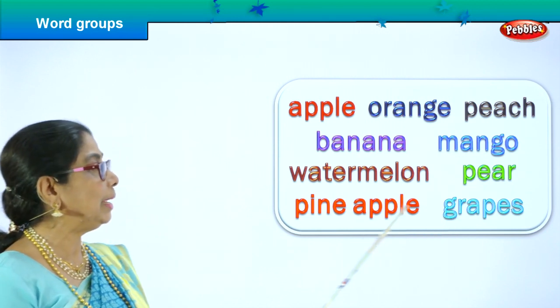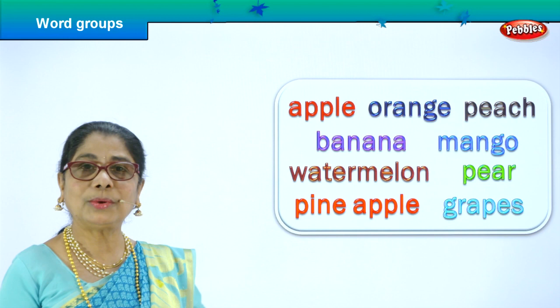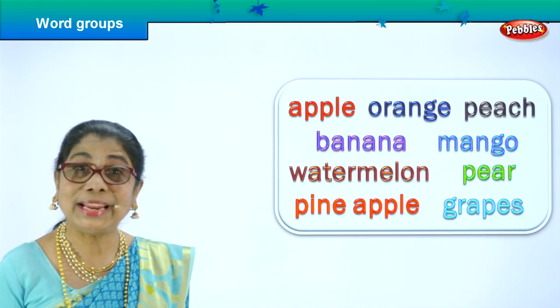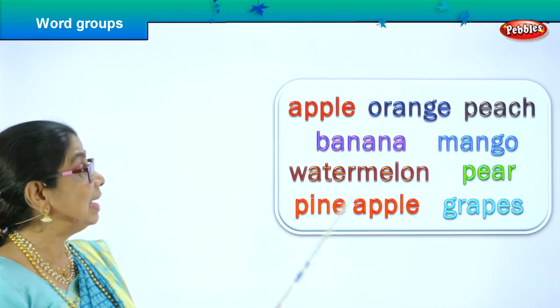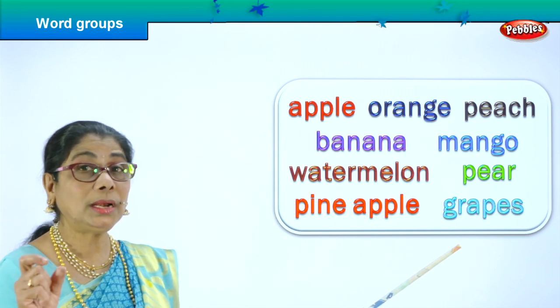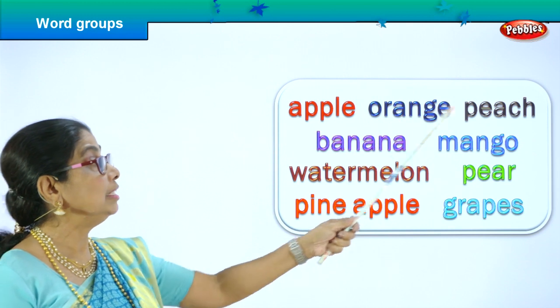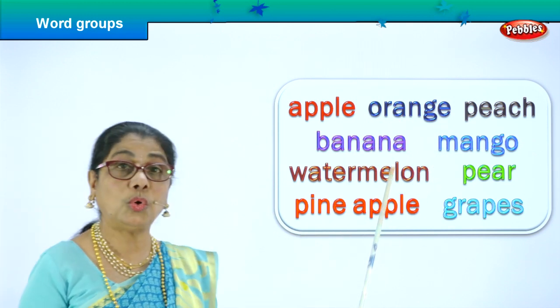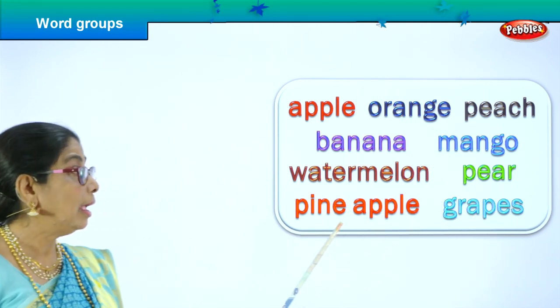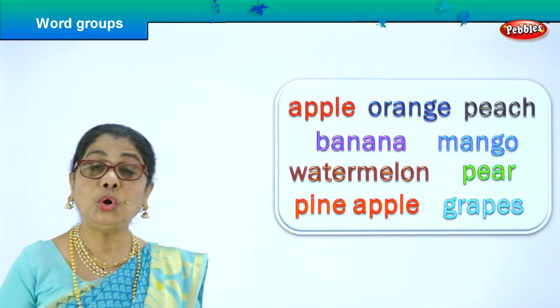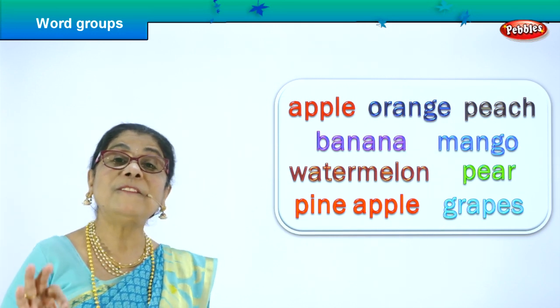There is a common name for all this. What is that? Good. Fruits. Yes. The single name, one single word name is fruit. Apple, orange, peach, banana, mango, watermelon, pear, pineapple and grapes. All together, one single name is fruit.